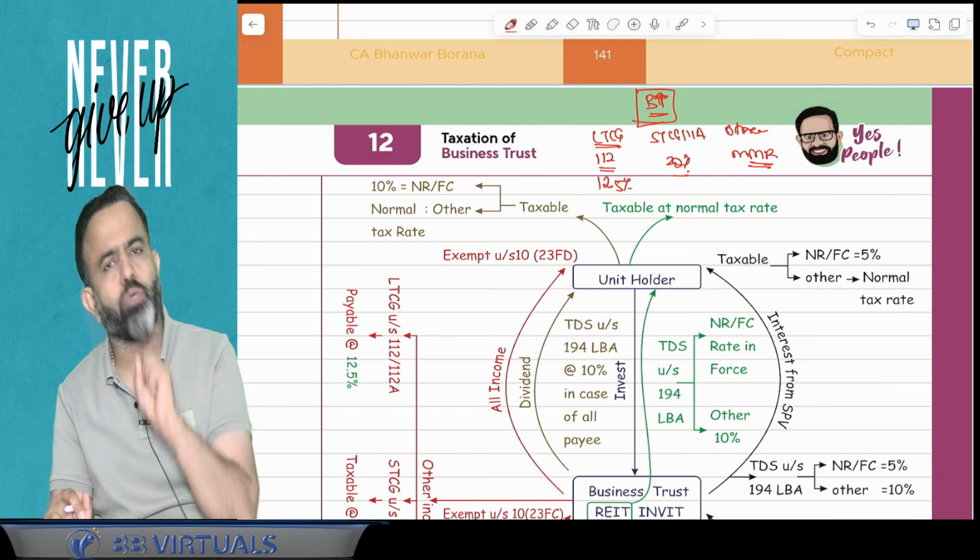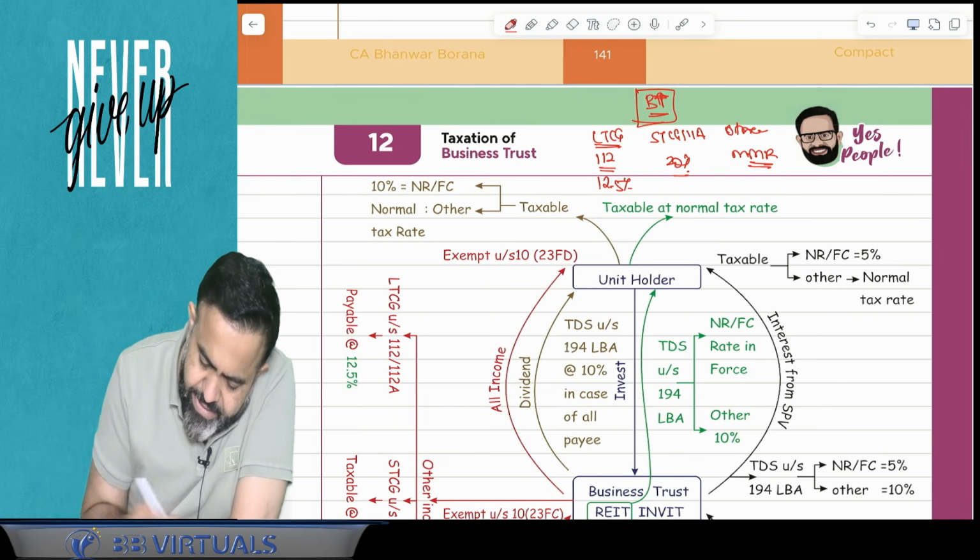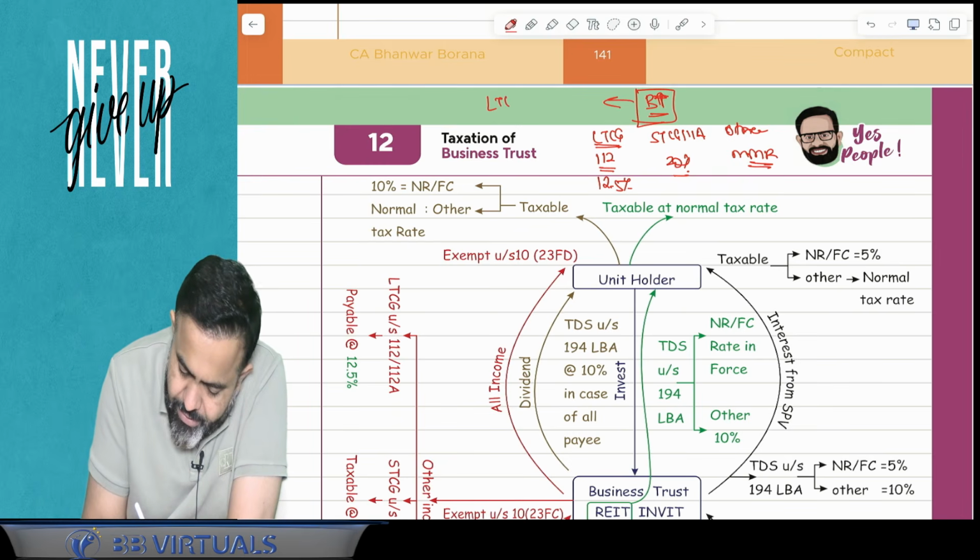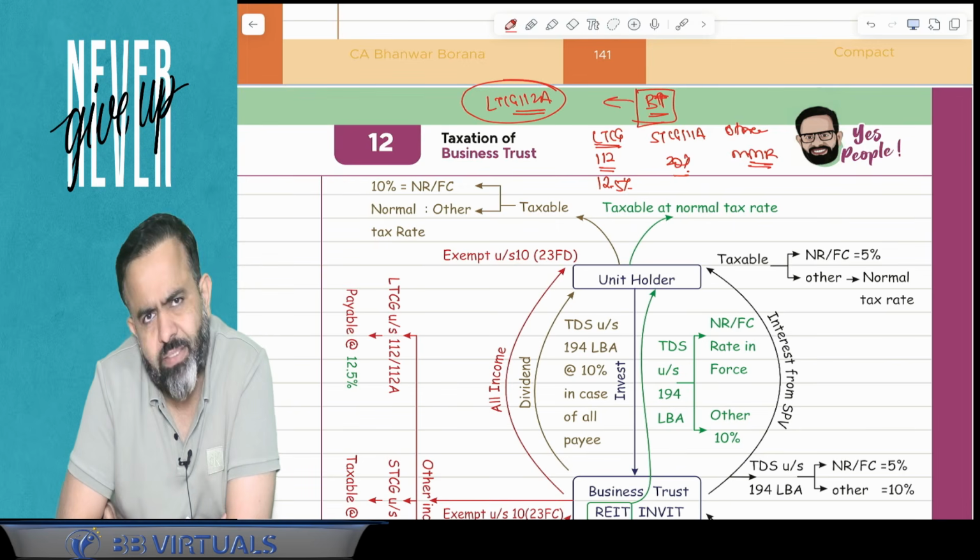But there was a question. Sir, if a business trust has long-term capital gain under section 112A, how will this 112A be taxable?